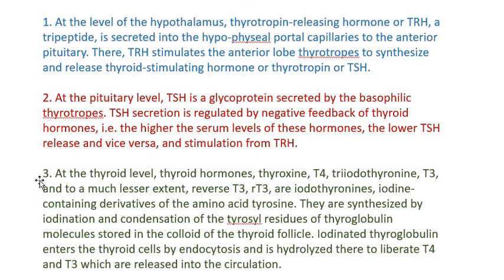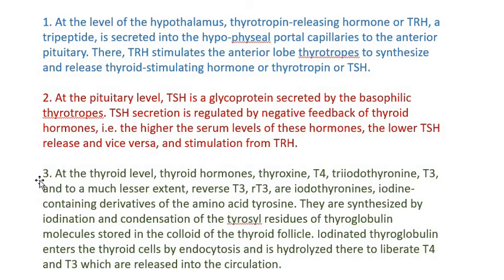They are synthesized by iodination and condensation of tyrosyl residues of thyroglobulin molecules stored in the colloid of the thyroid follicle. Iodinated thyroglobulin enters the thyroid cells by endocytosis and is hydrolyzed there to liberate T4 and T3, which are released into the circulation. Cells of the thyroid gland contain TSH receptors.